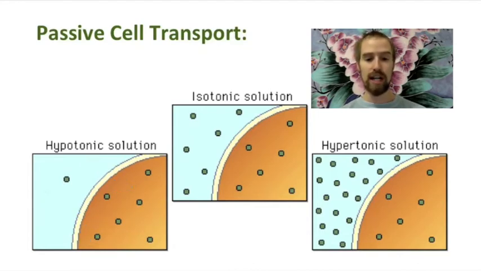Likewise, if we place our cell into a hypertonic solution, with a higher concentration of solute outside of the cell and a lower concentration of solute inside the cell, then water will diffuse out of the cell to balance out the concentration of solute because the solute itself cannot pass through the cell membrane.